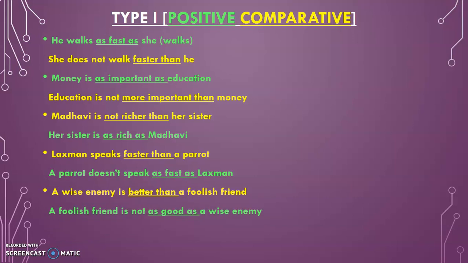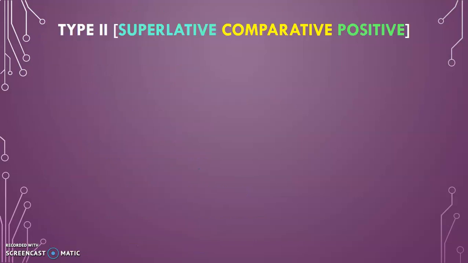Here, better and good are irregular degrees. This you must have studied in the lower classes. Some words form their degrees in an irregular way, and this is one example: good, better, and best. Ginger is not as spicy as the chilies. The chilies are spicier than ginger. Once again, when two things, or two persons, or two factors are compared, only comparative and positive degree is made, no superlative form. Now type 2 sentence.